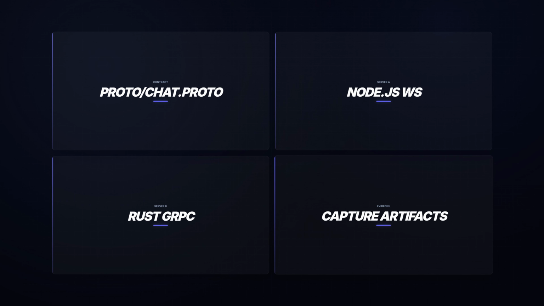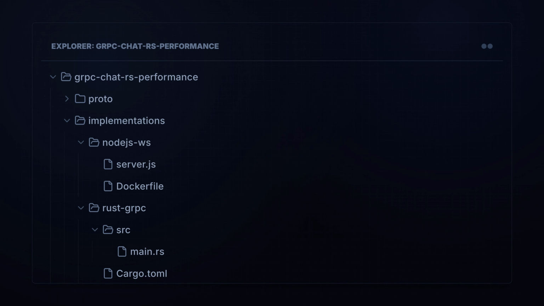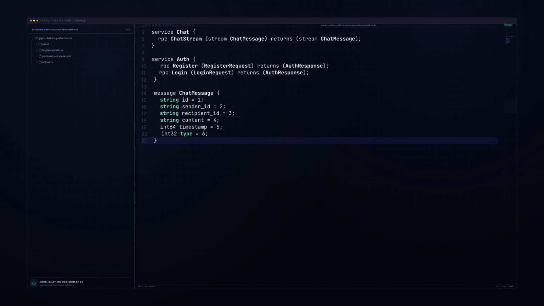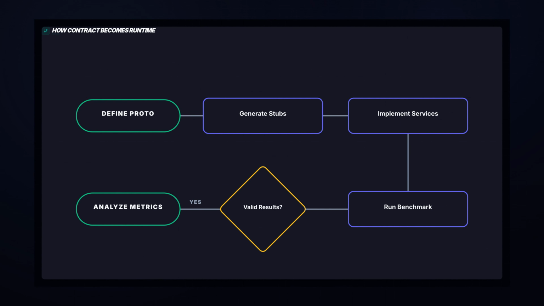in each request path. The project has 4 layers: contract and proto, server implementations, load generation and benchmark runner, and raw evidence and artifacts capture plus aggregated summaries. Both targets receive the same message model and the same runner pattern. Node WebSocket is the transport baseline, Rust gRPC is the typed RPC path. This symmetry is what keeps the comparison fair.